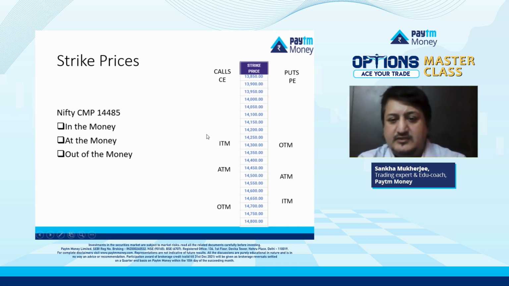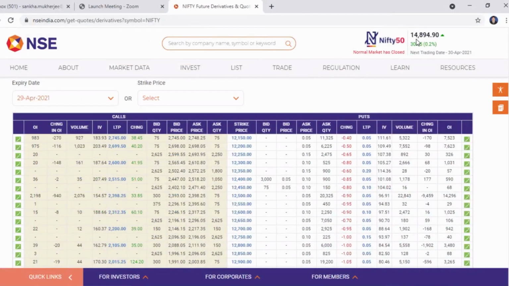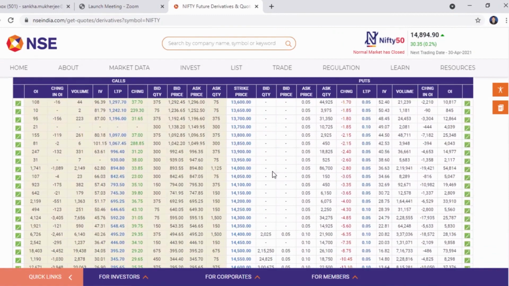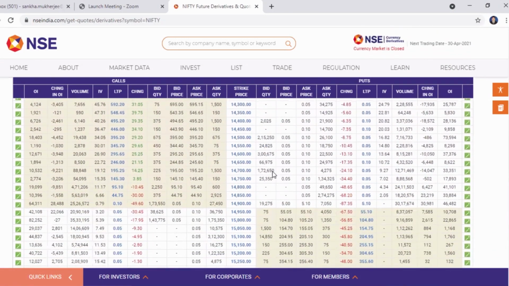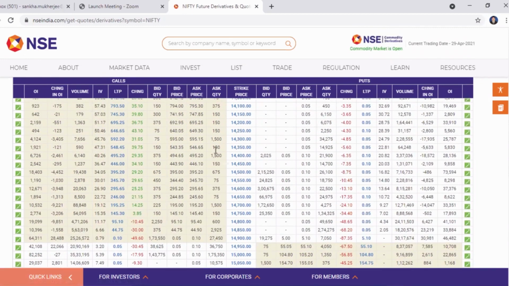The best part is you don't have to put much head into it if you get confused. NSE does the work for you. If you look at this, the current market price of Nifty is 14,894. It only recognizes in the money and out of the money. All the darker shades are in the money options.